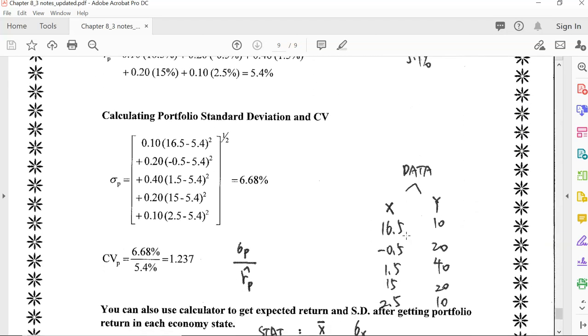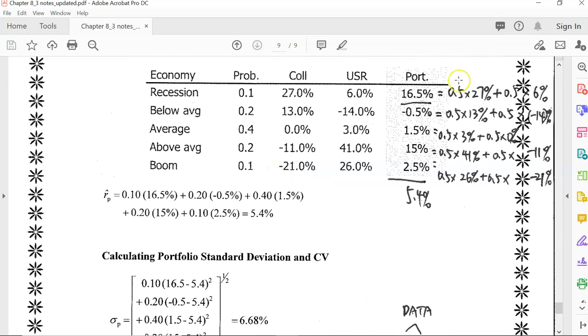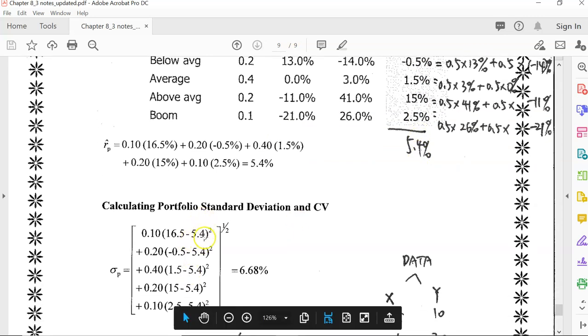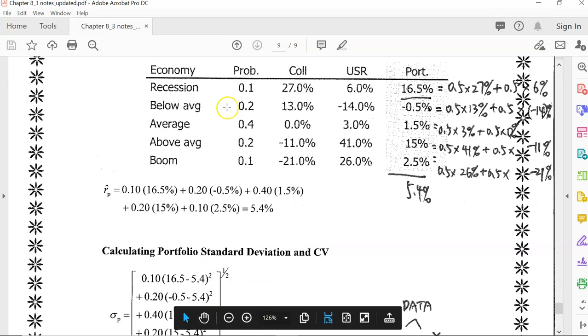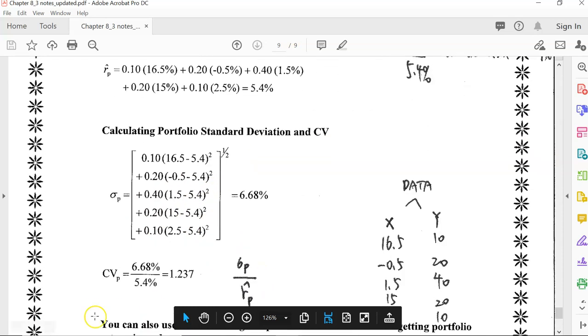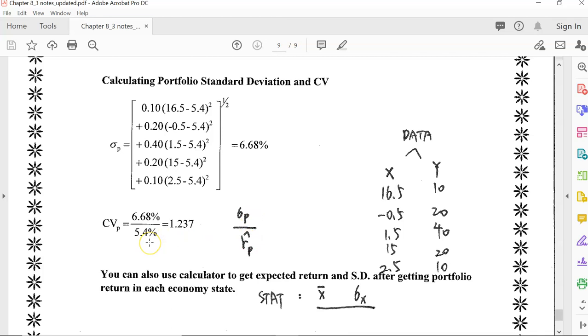If we want portfolio standard deviation and coefficient of variation, we can use the 5 portfolio returns minus the expected return, square it, and then multiply by the 5 probabilities, as you can see here, and take the square root. So we have 6.68%. For coefficient of variation, we use this sigma, the standard deviation of the portfolio, divided by the expected return. So we have 1.237 as our coefficient of variation.